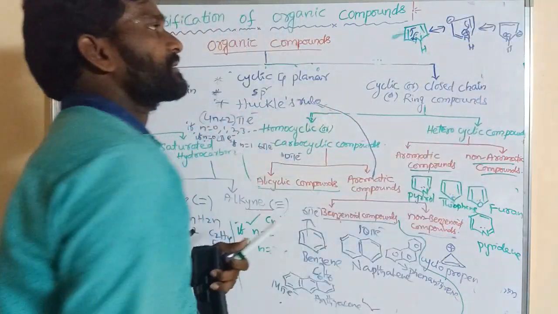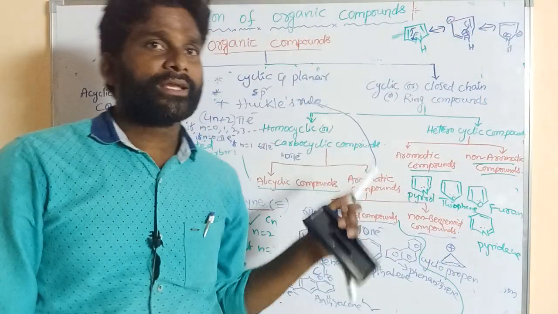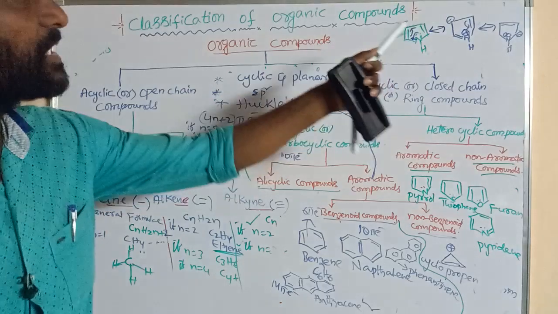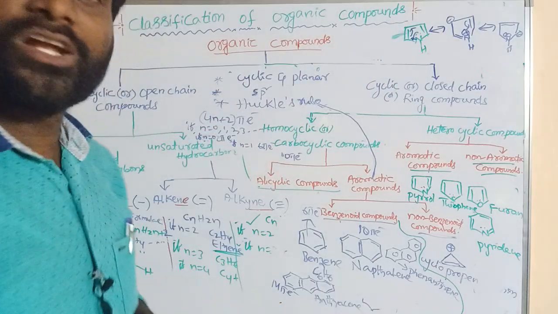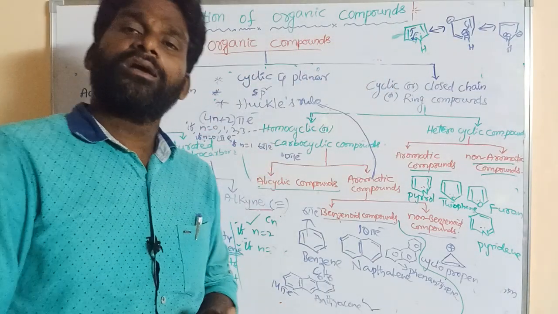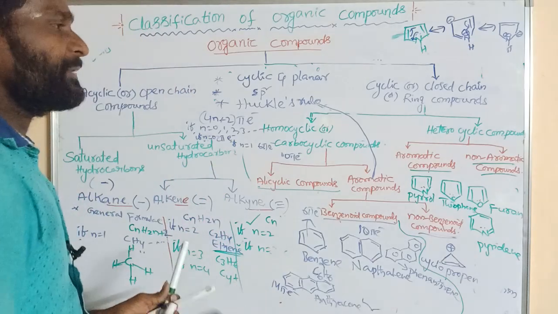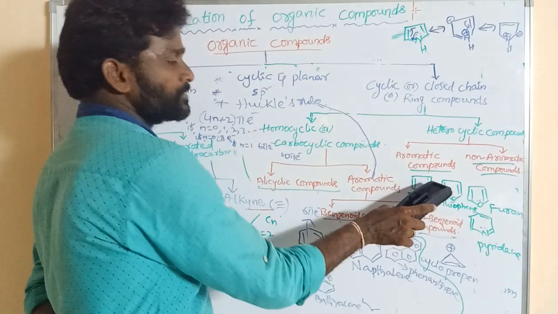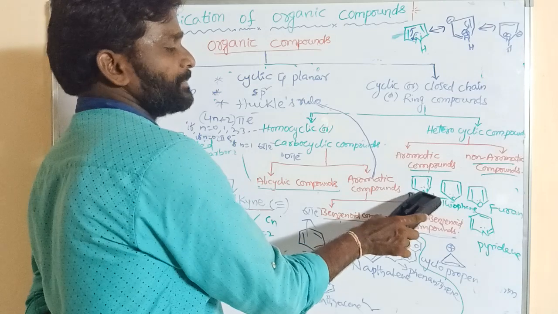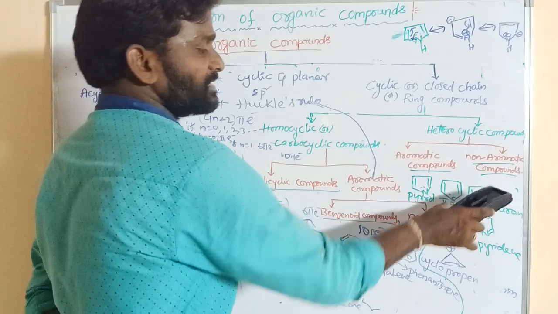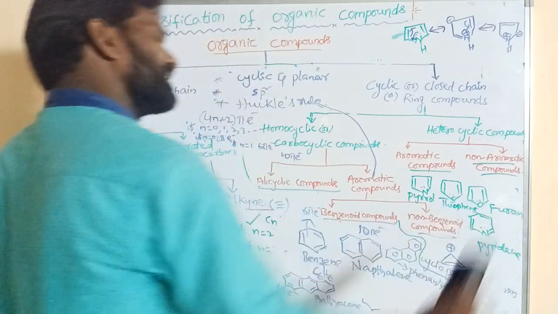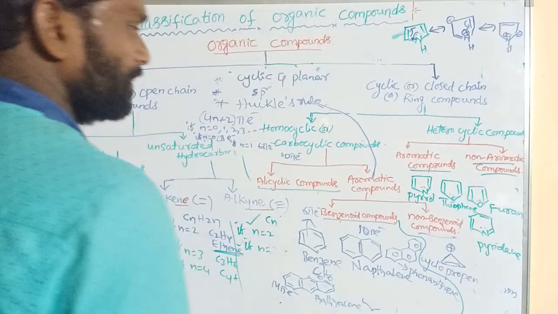This is the resonance. This lone pair of electrons can also be involved in resonance, so it is also counted as pi electrons. Here how many pi electrons are there? 2 times 2 is 4 and this 2, so 6 pi electrons. This is 3 pi bonds, containing 6 pi electrons.